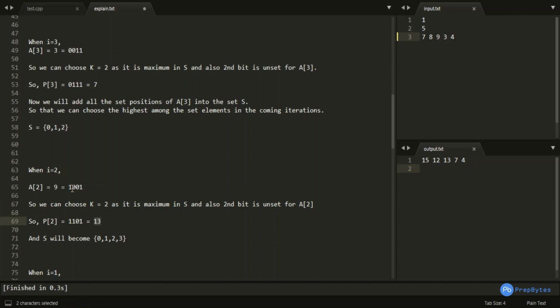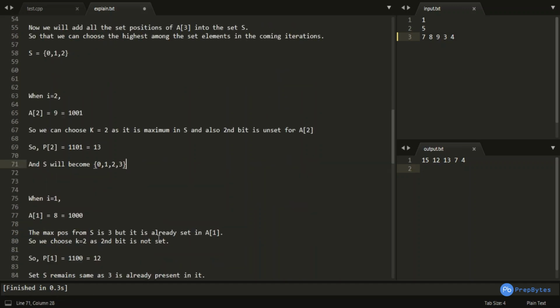Now I would be inserting the set positions of 9 as well in my set, because this iteration is also done. So the set positions are 0 and 3, but 0 is already present, so it won't get inserted, and 3 would be inserted in the set. So my set has become 0 1 2 3 now.